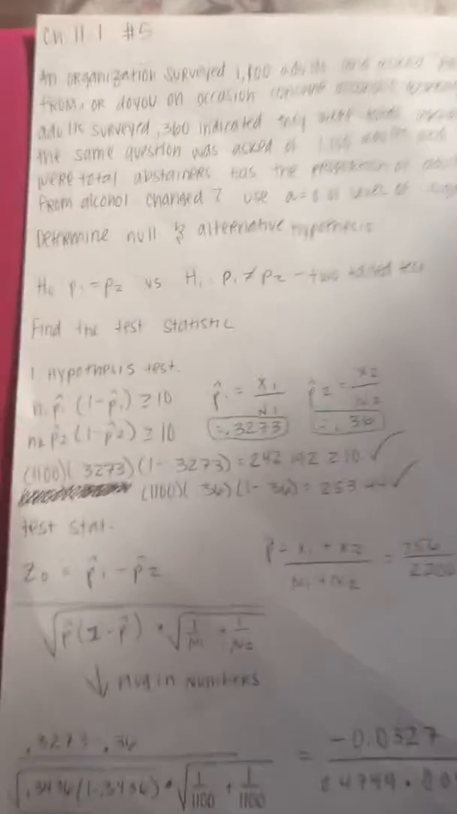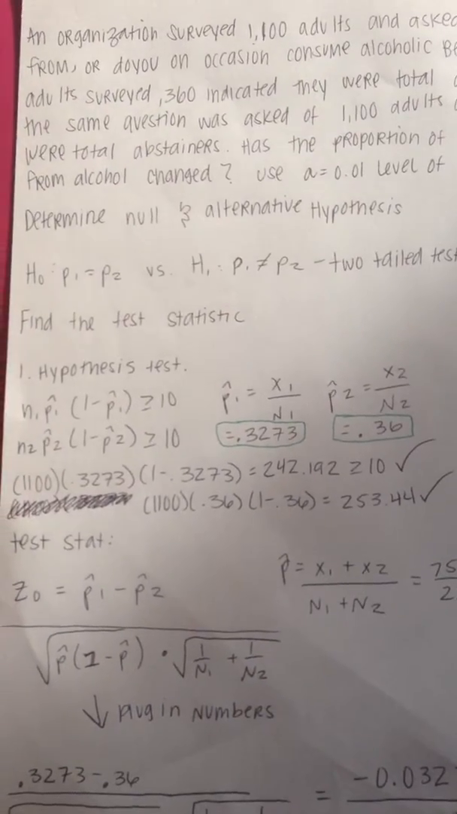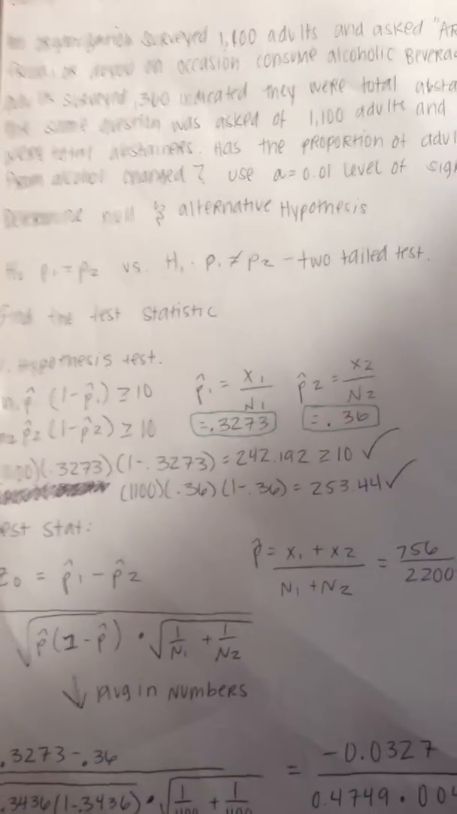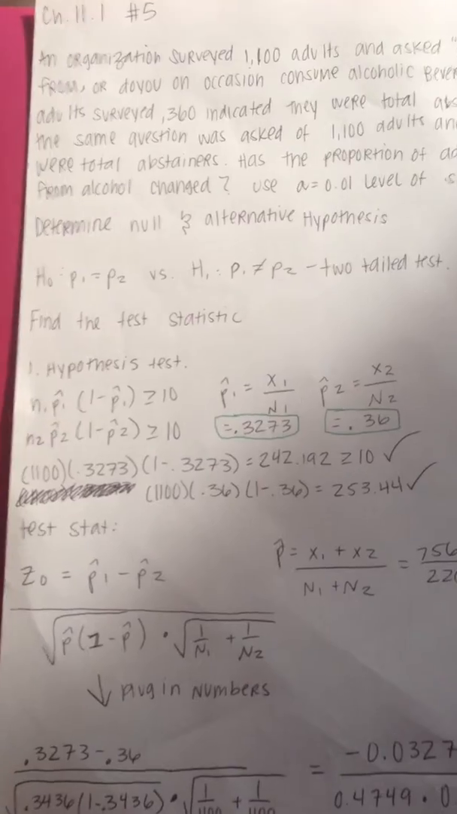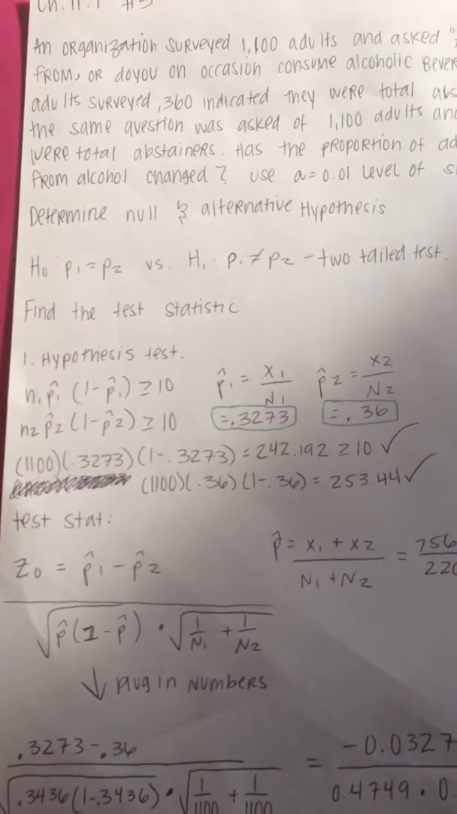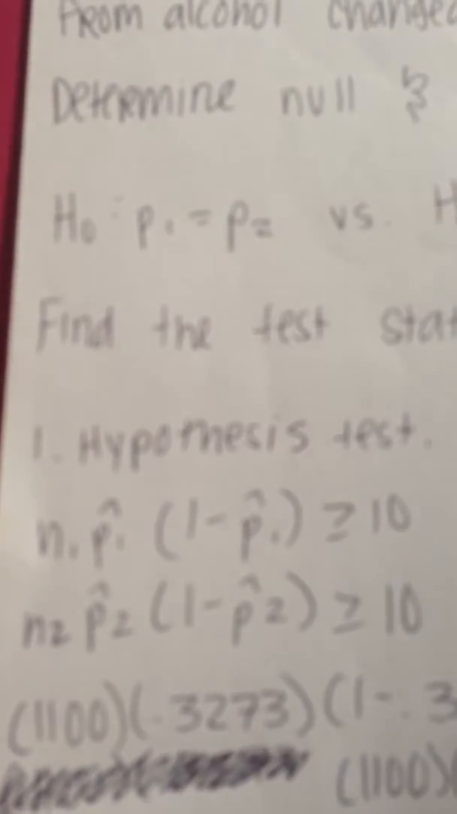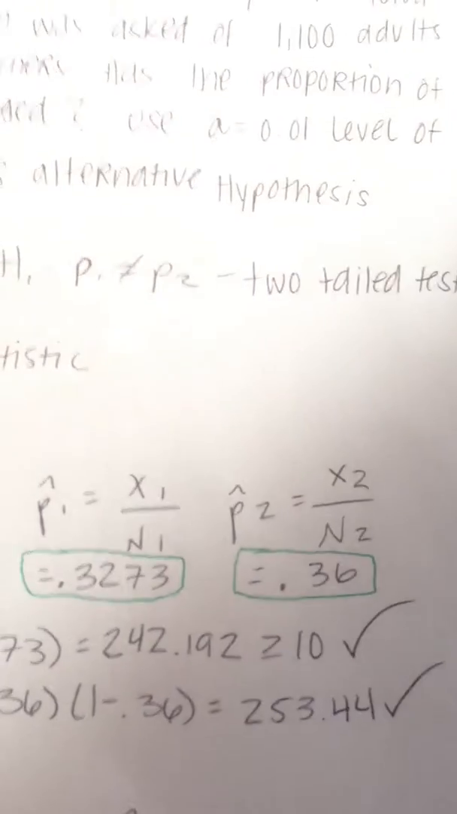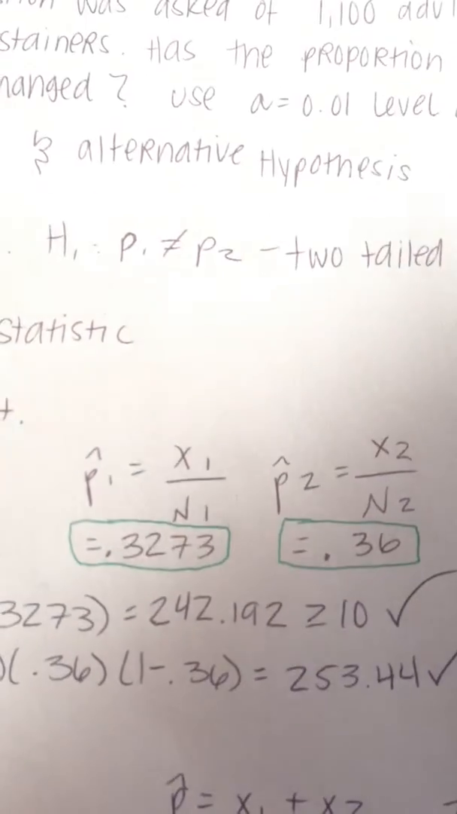Determine the null and alternative hypothesis first, which is P1 equals P2 versus P1 does not equal P2, making this a two-tailed test. Now we do the hypothesis test, which is these two formulas. They have to be greater than 10. And then they are, so it checks out. That's P hat 1 and P hat 2.